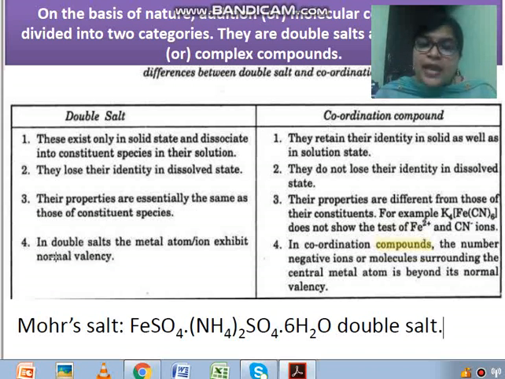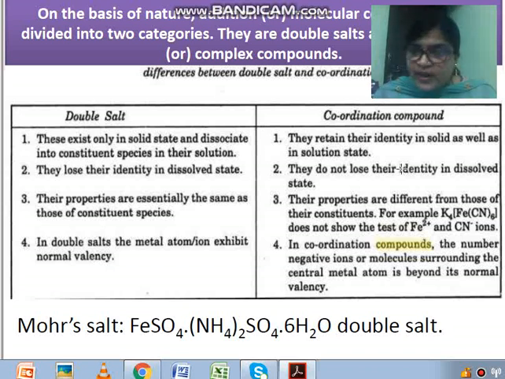Discussed. In a double salt, metal atoms and ions exhibit normal valency. Suppose potassium, its normal valency will be +1. Sodium also will be +1. For iron it will be +2. Normal oxidation valency will be there.